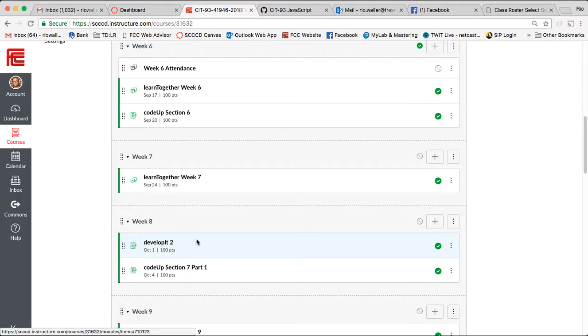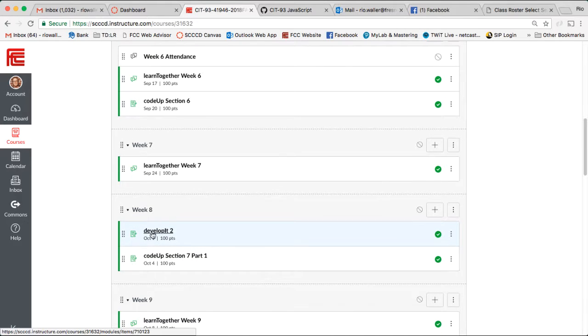Okay, but I've made this offer available that even if you come in after the due date, you can still. But remember, the key is that if you come in after the due date, and this is true for Develop It too, we're only reviewing code, you can't change it. Many of you now understand that concept pretty well, probably because I really drilled it into almost everyone's head. Those who already came in early found it fairly easy, but for everyone else, you really want to come in before it's due. But if you do wait, I give you a week thereafter to come and see me either virtually or in person to do that code review.